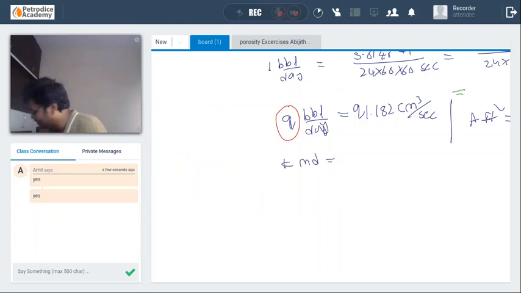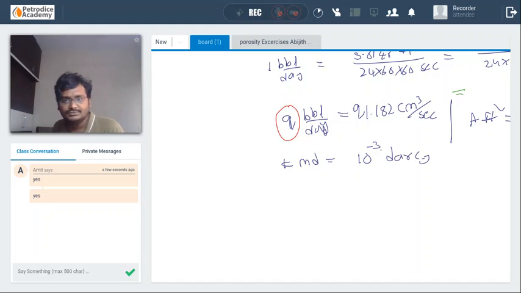Similarly, K millidarcy is equal to 10 to the power minus 3 Darcy.